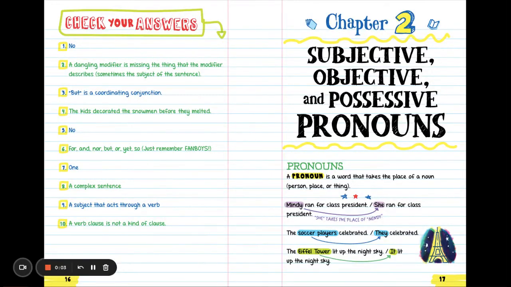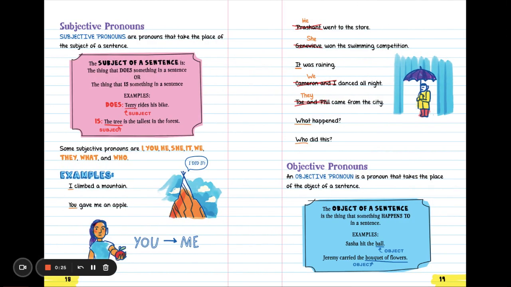Okay, welcome to Chapter 2, Subjective, Objective, and Possessive Pronouns. Pronouns. A pronoun is a word that takes the place of a noun, a person, place, or thing. Mindy ran for class president. She ran for class president, so she is taking the place of Mindy. The soccer players celebrated. They celebrated. The Eiffel Tower lit up the night sky. It lit up the night sky.